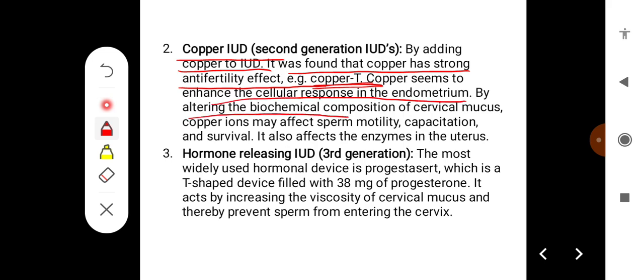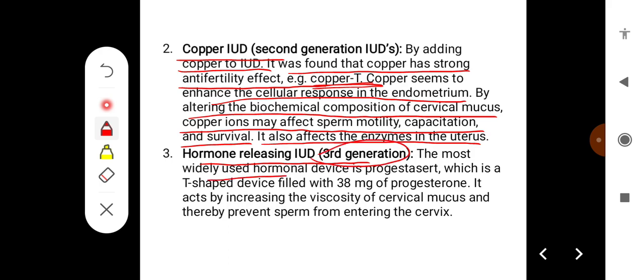By altering the biochemical composition of the cervical mucus, copper ions may affect sperm motility, capacitation, and survival, and it also affects the enzymes in the uterus. The third one is hormone releasing IUDs or third generation IUDs.